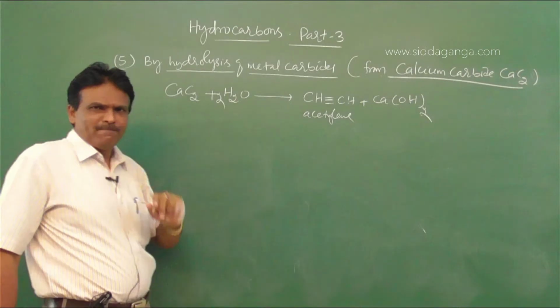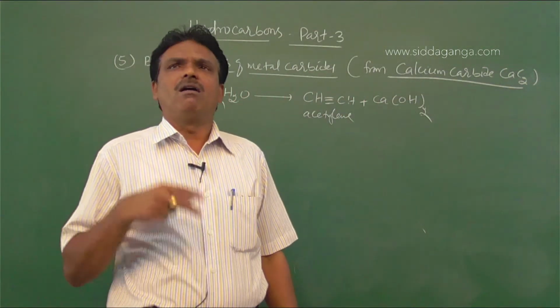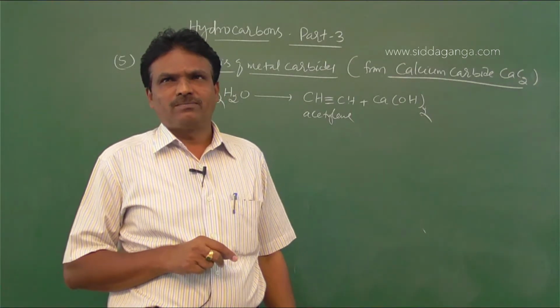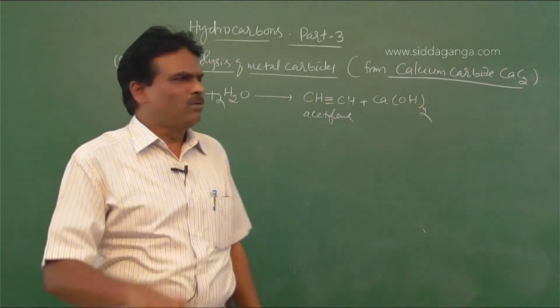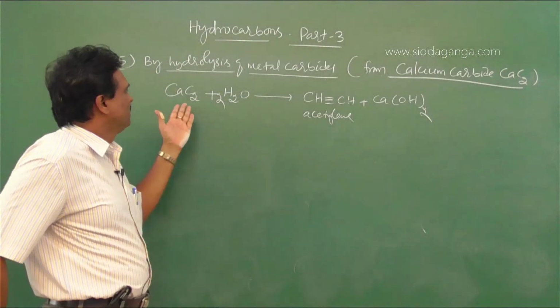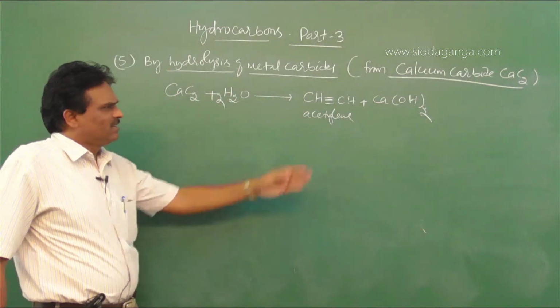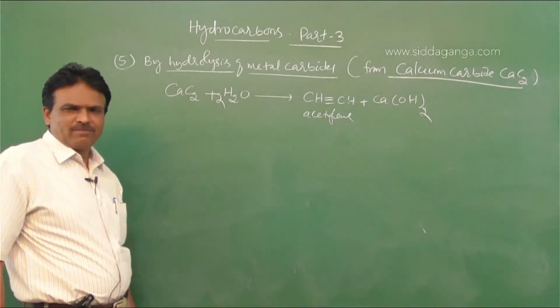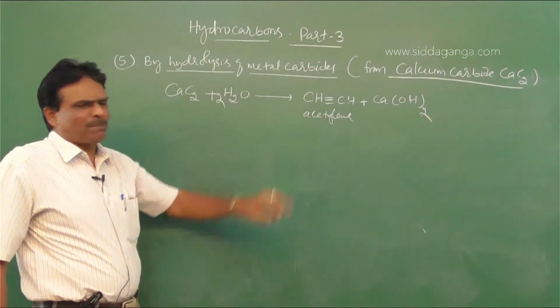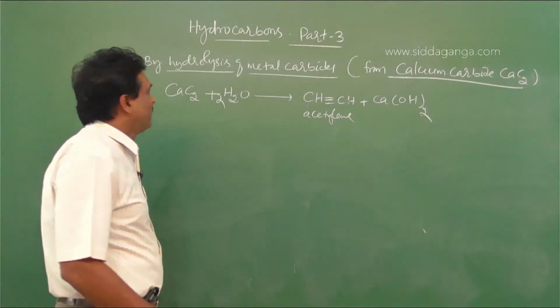Observe, if aluminum carbide or beryllium carbide is used, they produce methane, but calcium carbide subjected to hydrolysis gives acetylene.